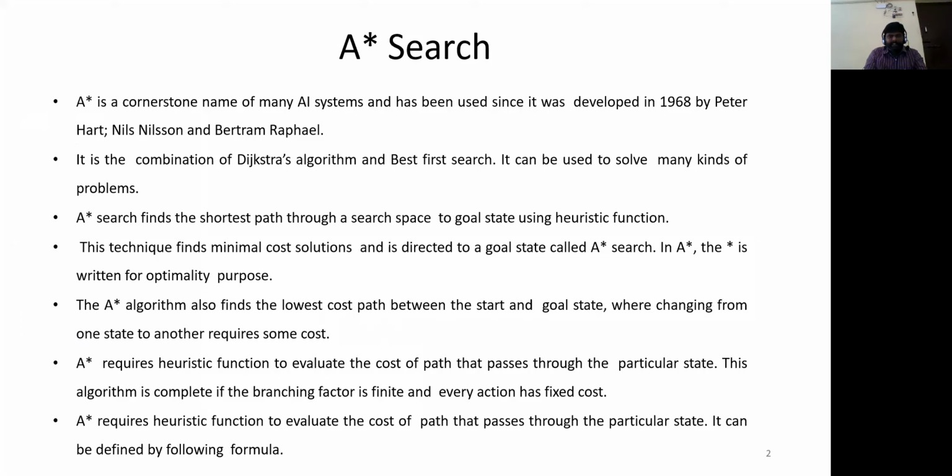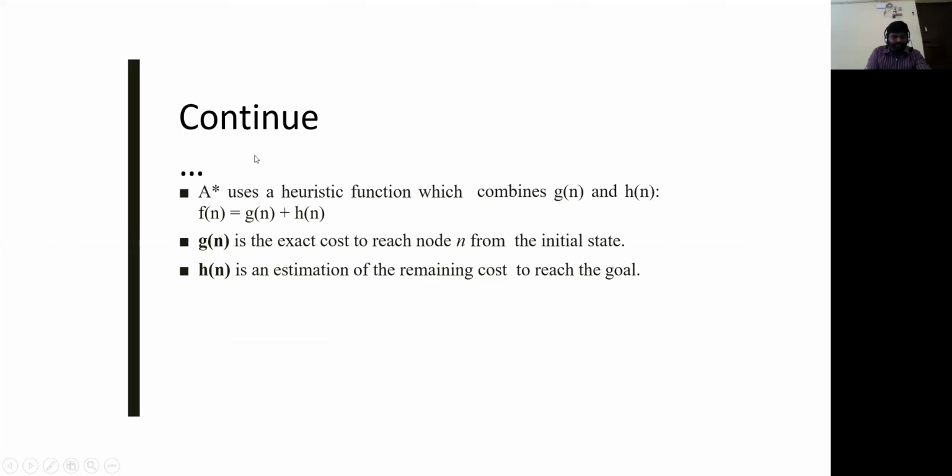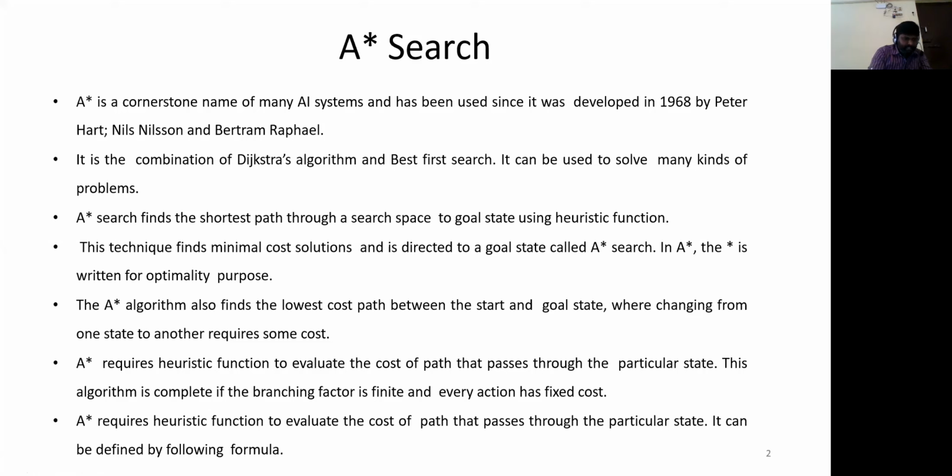Again, the very introductory part. As I mentioned earlier, this algorithm was developed by Peter Hart, so that you can remember. I was talking about the Dijkstra algorithm, which is again a shortest path algorithm.